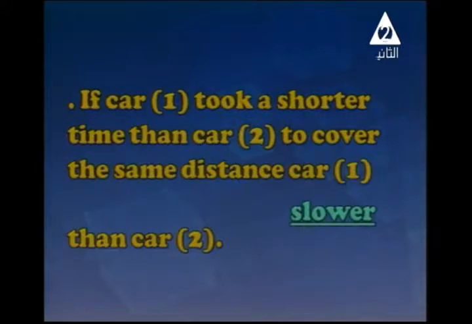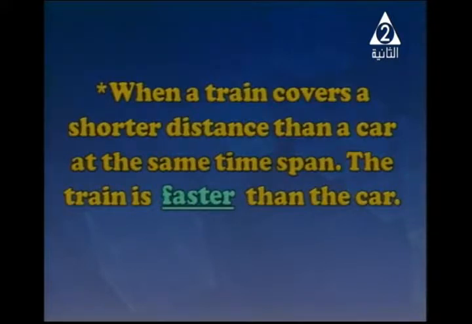The question now: if car 1 took shorter time than car 2 to cover the same distance, do you think car 1 is slower than car 2, or what? No, the correct answer is faster than. Good, we say it's faster. But when I say the train covers a shorter distance than the car at the same time, the train is faster than the car.